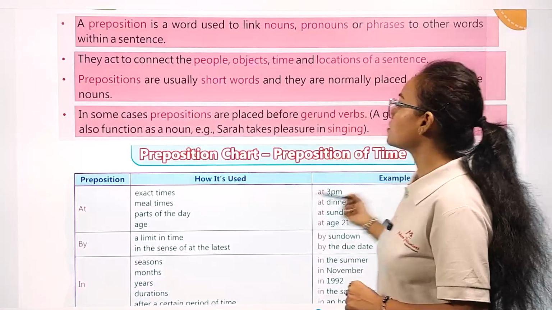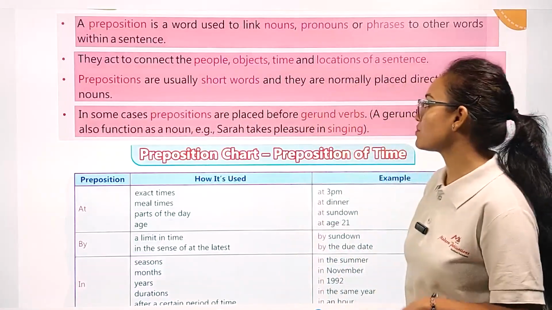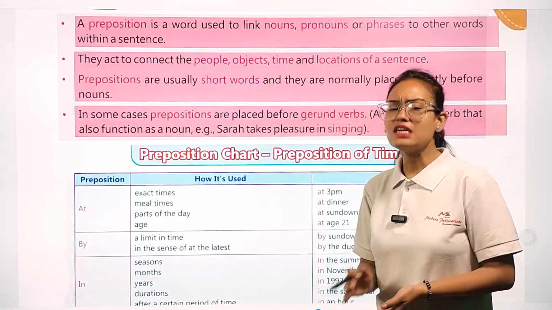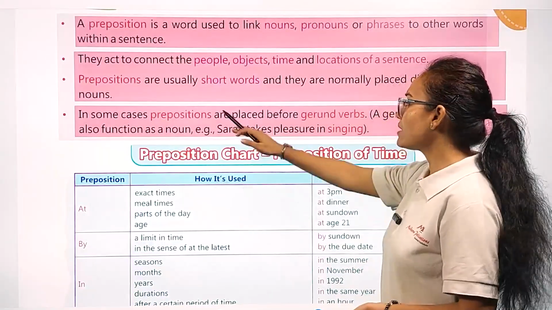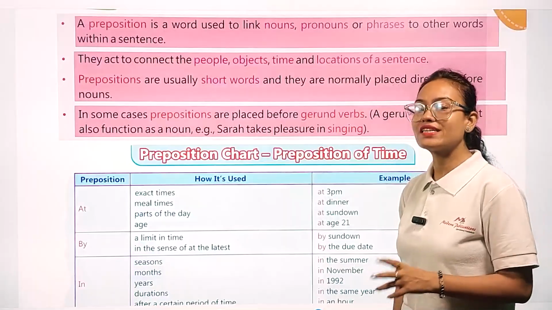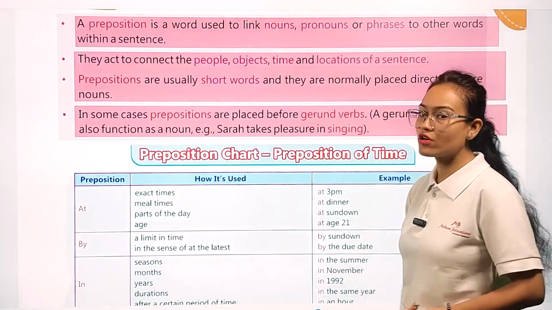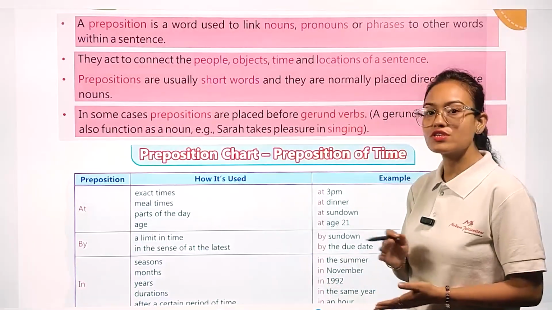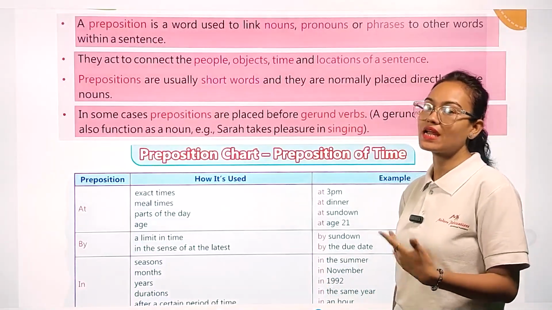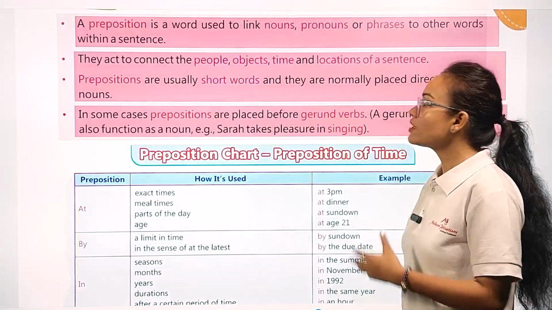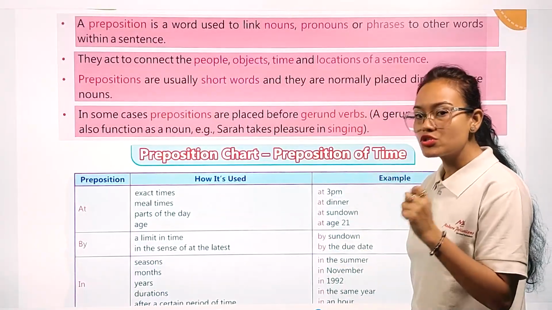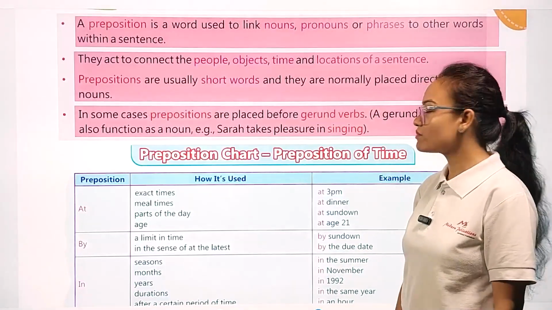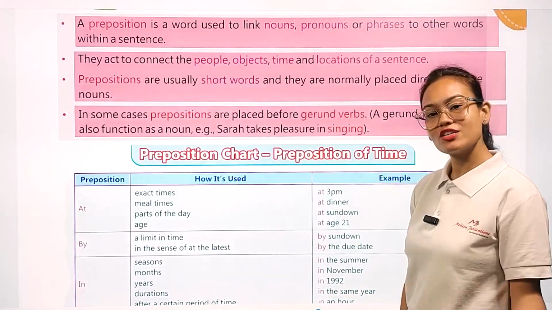A gerund is a verb that also functions as a noun. Example, Sarah takes pleasure in singing. Sometimes, my dear students, we can write the preposition word before the gerund verbs. So what is the meaning of gerund verbs? A gerund is a verb which also acts sometimes like a noun. So in some cases, preposition words can be placed before the gerund verb words. Example, you can see, Sarah takes pleasure in singing.